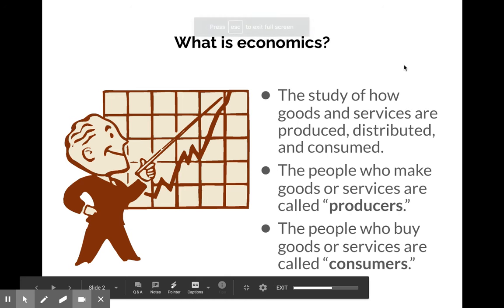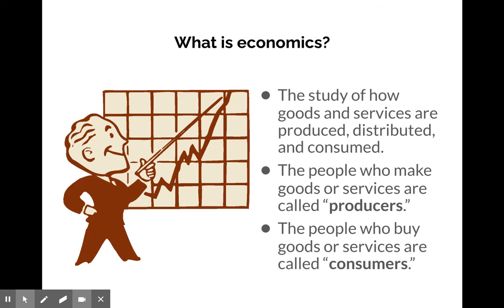Okay, economics is the study of how goods and services are produced, distributed, and consumed. So, how we get stuff. People who make the goods and services are called producers. That might be a company. And people who consume them are consumers. For example, you go to McDonald's. The producer is McDonald's and the people working in there. And the consumer is you eating the cheeseburger.